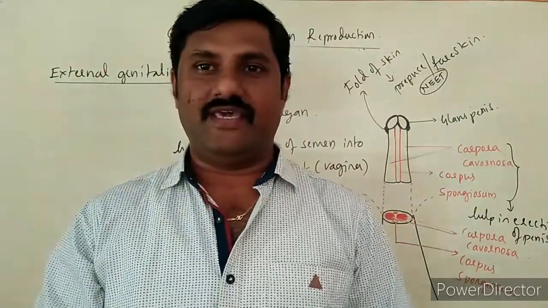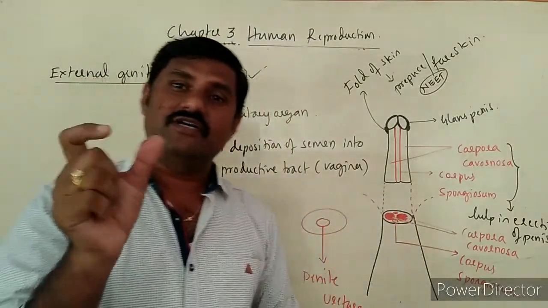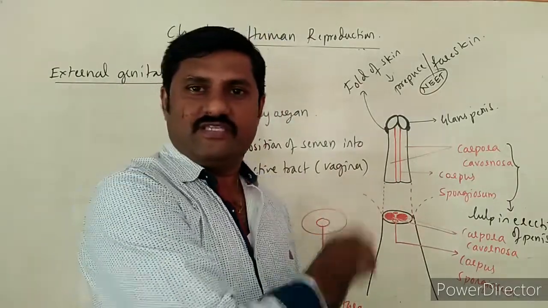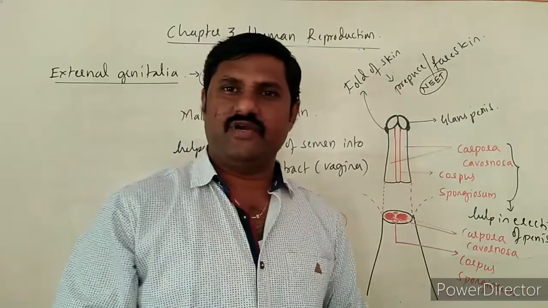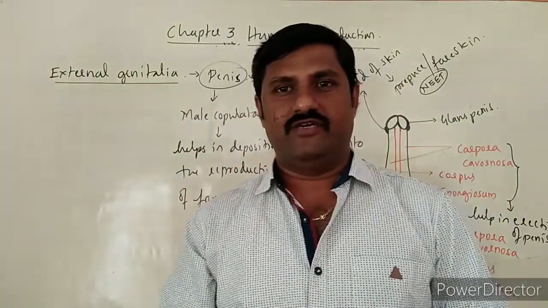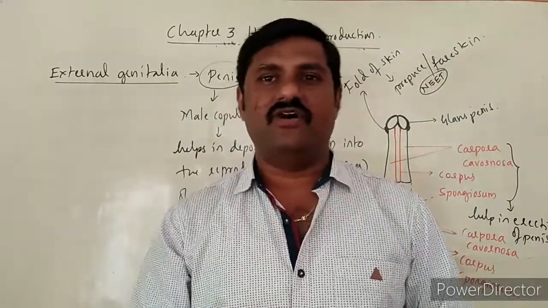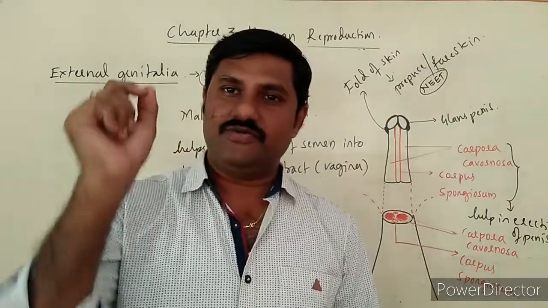The next thing is the semen, the term I frequently use during the explanation. What is this semen? It is nothing but a thick whitish or milky fluid that contains sperms along with the secretion of the accessory glands of the male reproductive system.